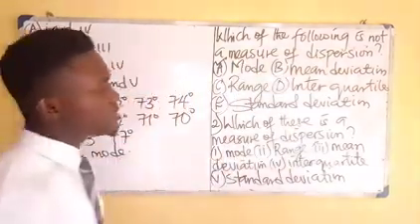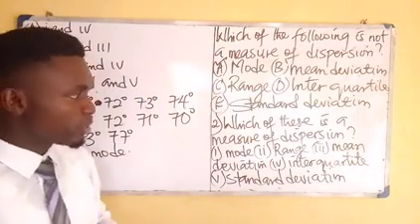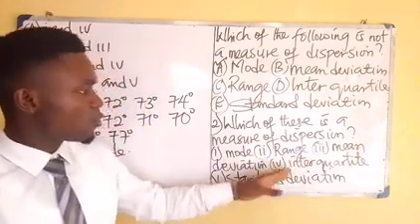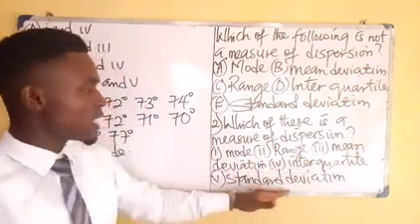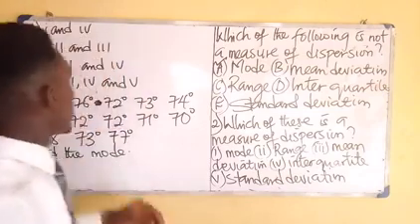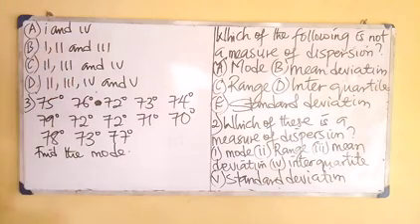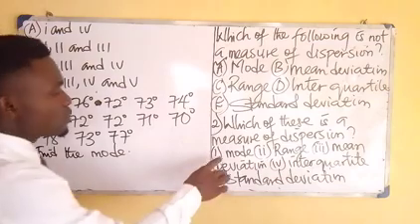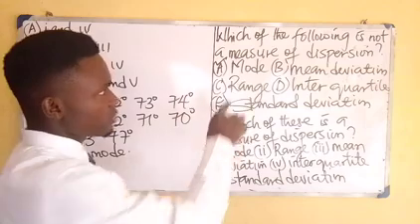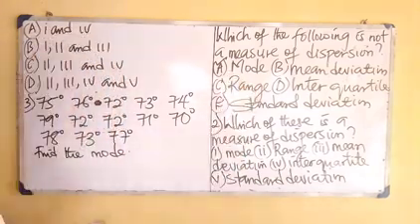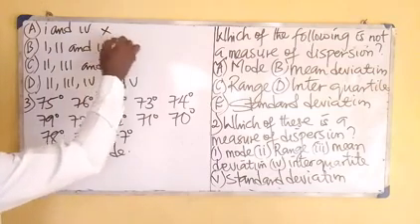Number two, which of these is a measure of dispersion? We have mode, range, mean deviation, interquartile, standard deviation. As we've said that mode is not a measure of dispersion already, any option that carries it should be cancelled out, meaning that these are out of the game.